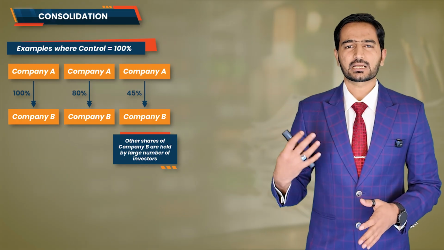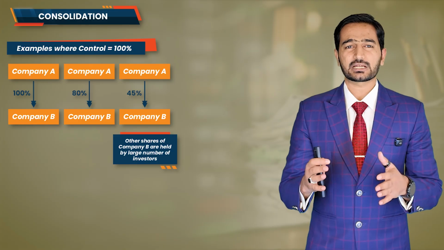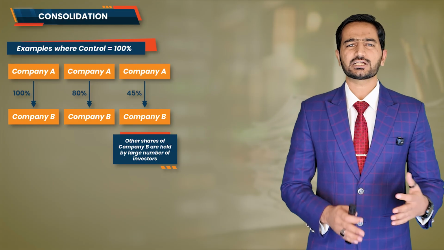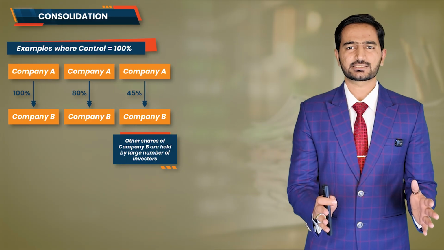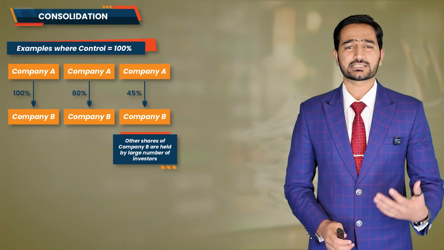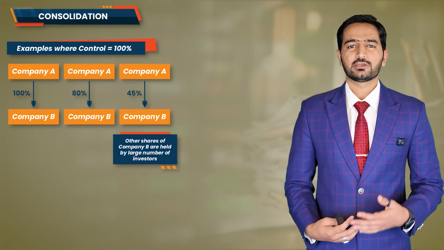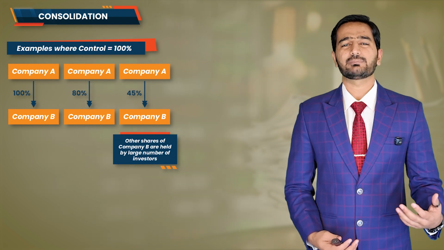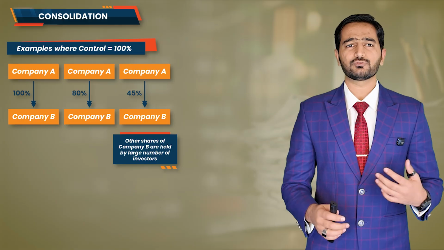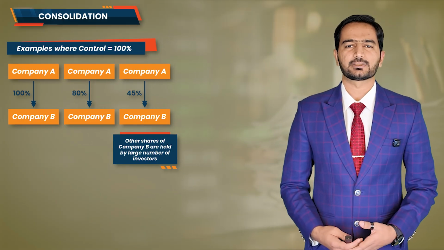So even though Company A owns only 45% shares in Company B, it is practically in a position to control Company B because the remaining shareholders are so scattered and disorganized that no one else can challenge Company A's influence. And in such cases, my friends, even though the shareholding is less than 50%, we still say that the control is established 100% because Company A is in effective control of the decisions and the direction of Company B. Let's look at another example.